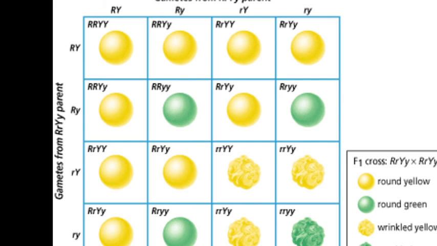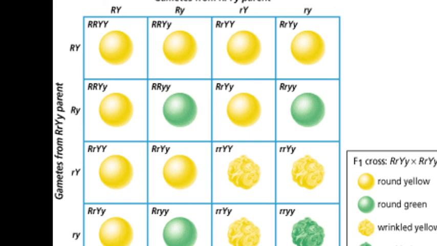As there are four kinds of pollen grains and four kinds of egg cells, there are chances of 16 possible types. The union of gametes in fertilization is random, resulting in 9 classes of genotype and 4 classes of phenotype. Out of 16, 9 are round yellow, 3 are round green, 3 are wrinkled yellow and 3 are wrinkled green.